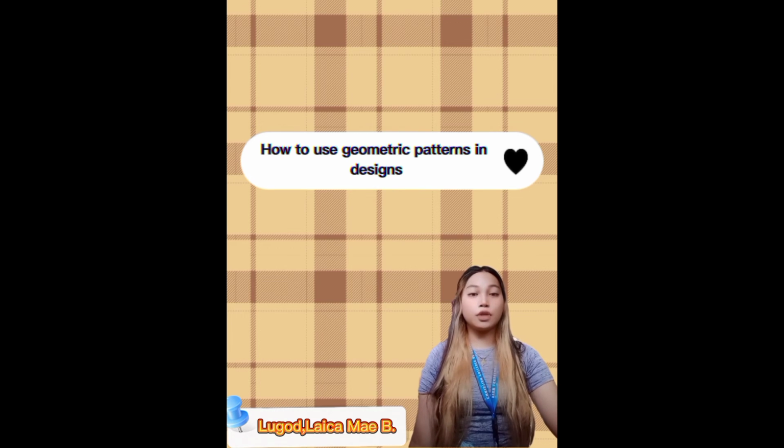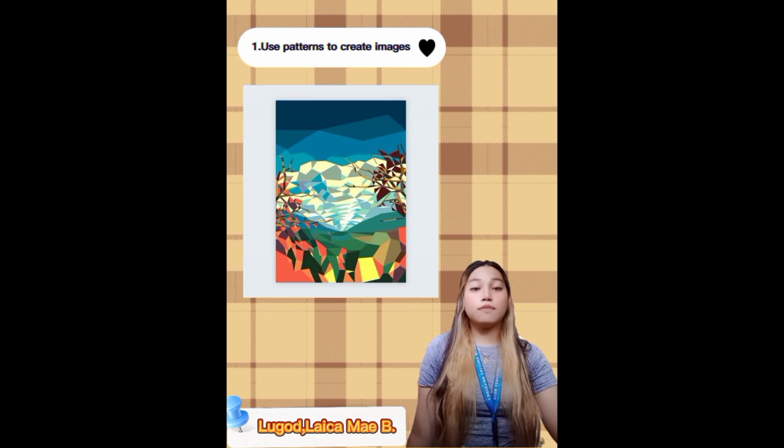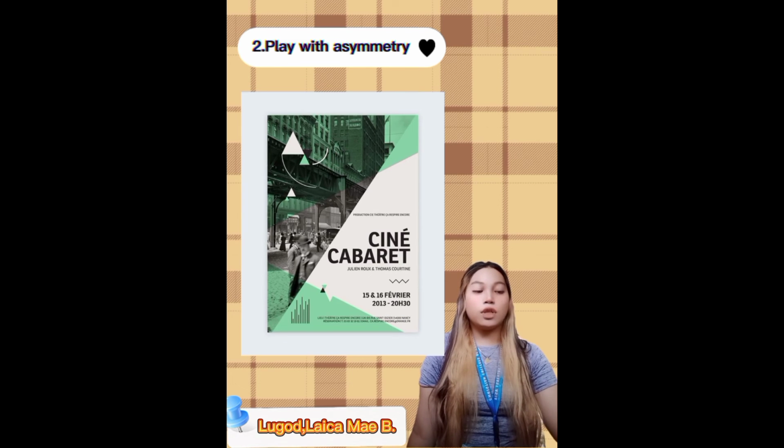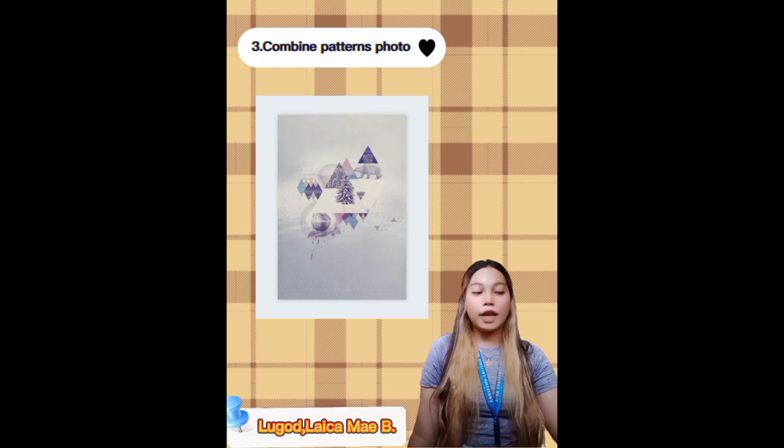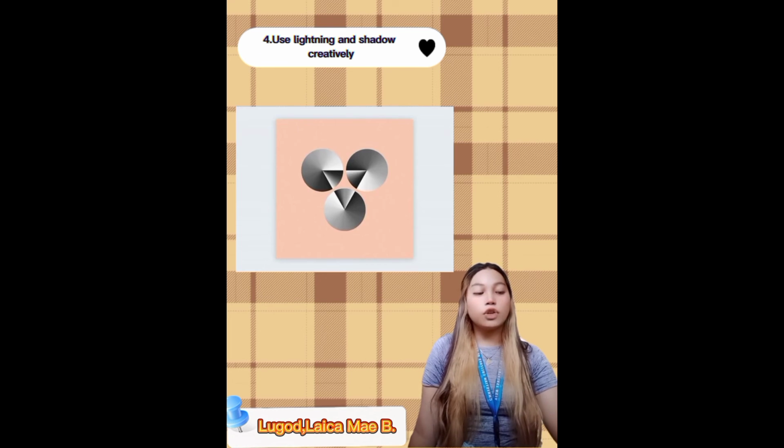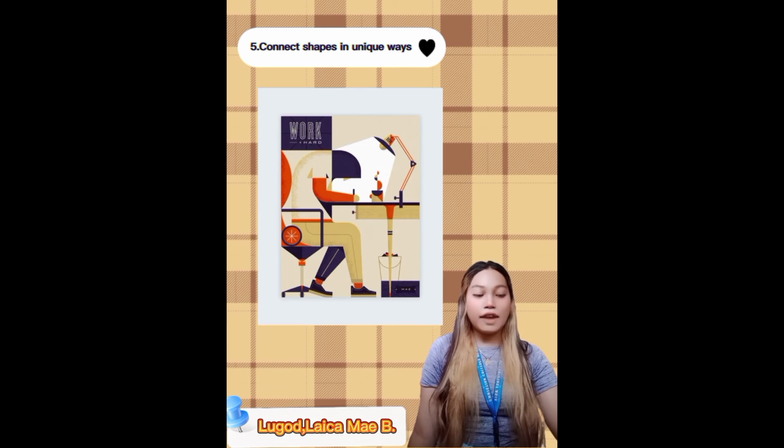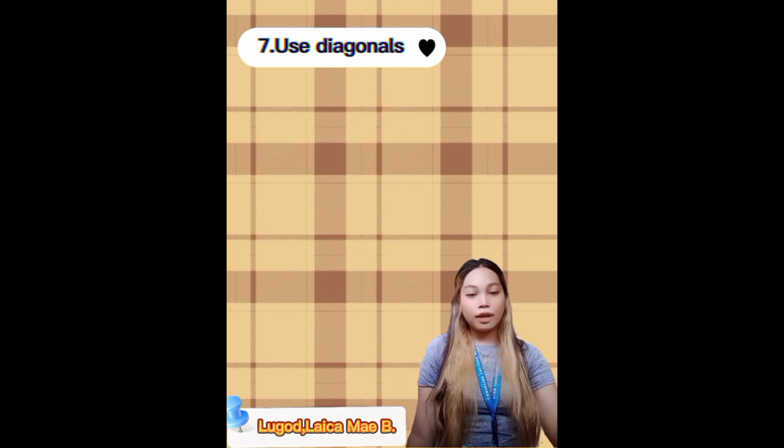Good day everyone, my name is Laika Milugod and I will discuss how to use geometric patterns in designs. Kyla Darling enumerated 40 brilliant ways on how to use geometric patterns in designs. The first is, use patterns to create images. 2. Play with asymmetry. 3. Combine patterns with photos. 4. Use lighting and shadows creatively. 5. Connect shapes in unique ways. 6. Make a collage.